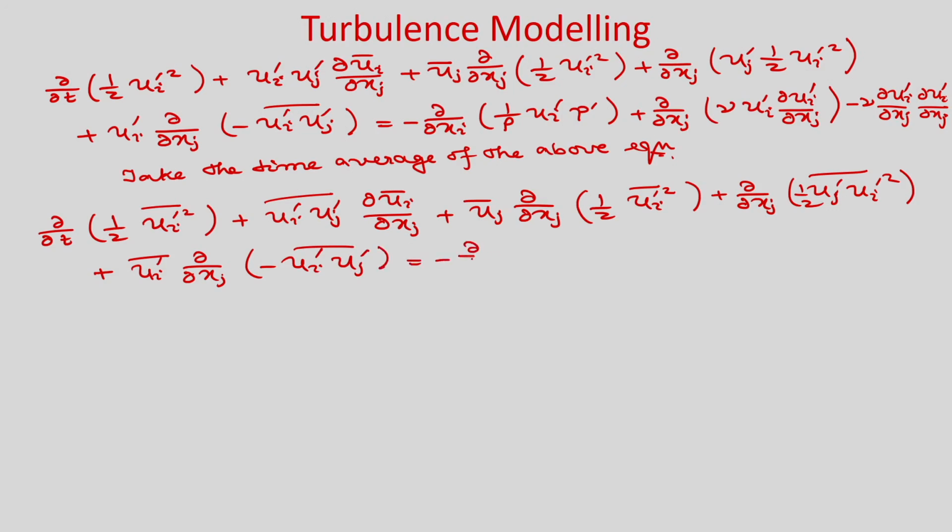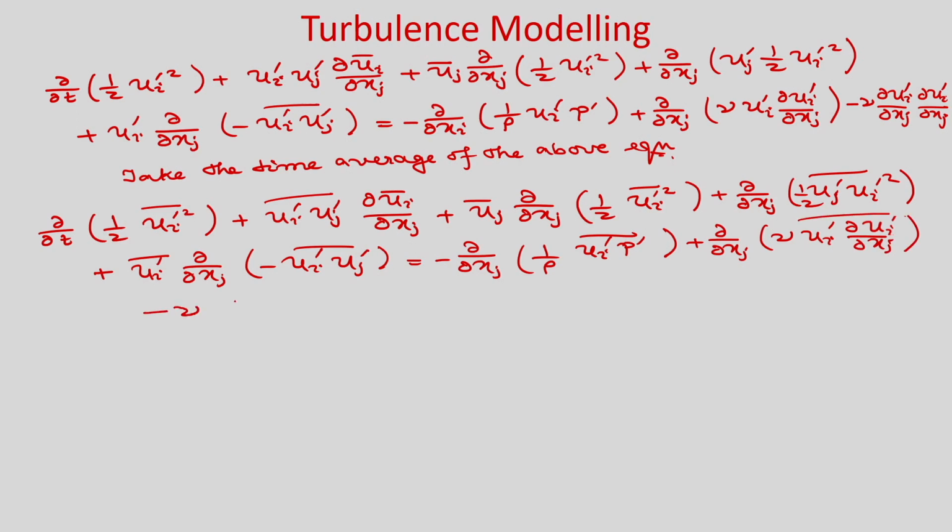and on the right hand side we have ∂/∂x_i of (1/ρ) u_i' p' bar plus ∂/∂x_j of ν u_i' ∂u_i'/∂x_j bar minus ν ∂u_i'/∂x_j ∂u_i'/∂x_j bar. So, you can see that this we have already defined as the dissipation rate per unit kinetic energy, right. So, this is the dissipation rate.